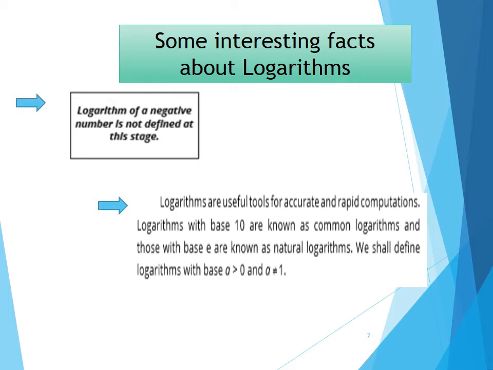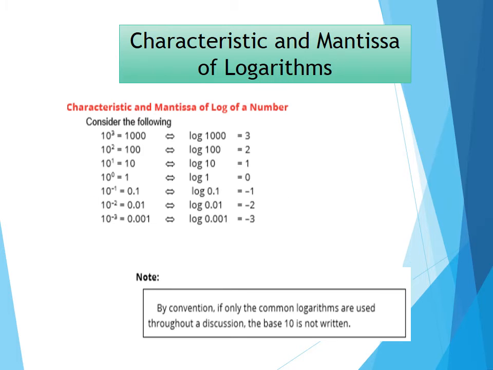Then the logarithms are useful tools for accurate and rapid computations. A logarithm with the base 10 is known as a common logarithm, whereas a logarithm with the base e is known as the natural logarithm. After learning about the basics of logarithm, we are moving on to two very important and basic parts of the logarithm. A logarithm basically consists of two parts.